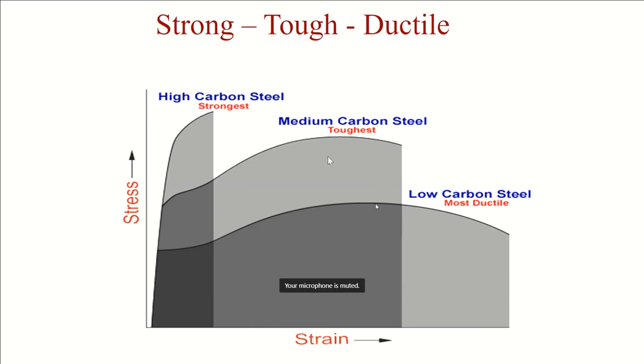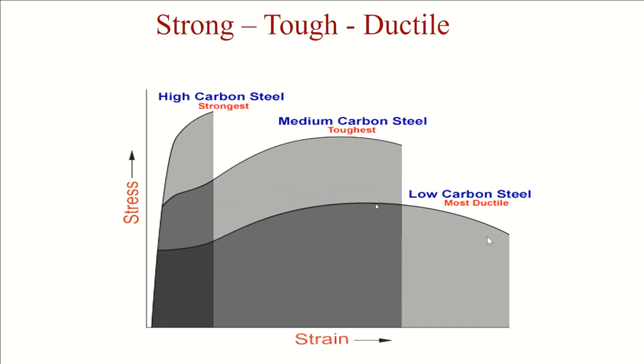Now coming to the next, medium carbon steel, it is the toughest material, meaning high energy, high work of rupture, high work done, and as I said, work done is half load elongation, the area under the curve. So the area under the curve of this medium carbon steel, compared to high carbon steel and low carbon steel, look at my cursor: this area is the highest among all three, and this material is the toughest material. This is the strongest material.